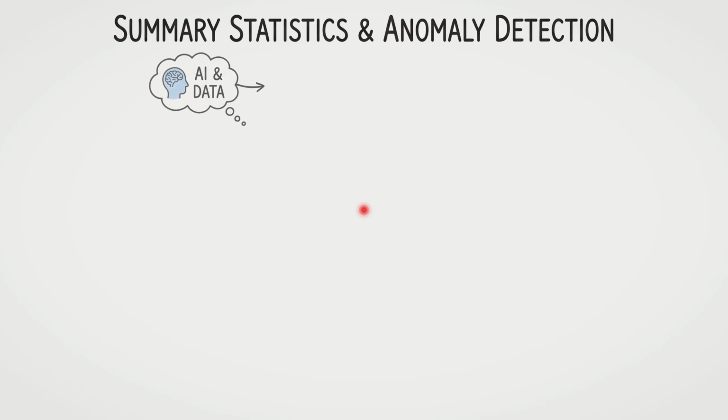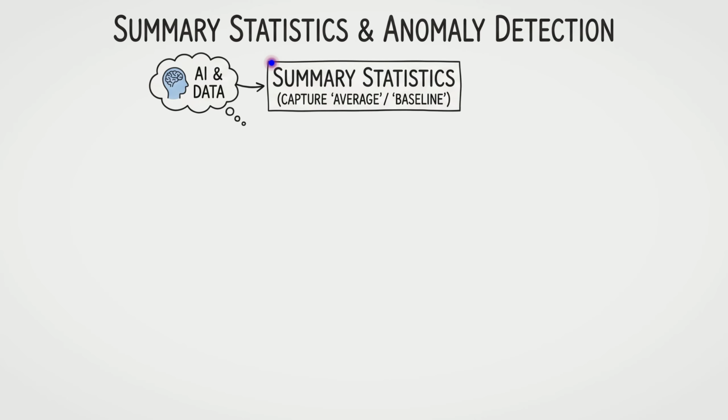In the field of artificial intelligence, systems frequently process millions of individual data points. Since it's impossible to analyze every single point manually, we use summary statistics to capture the overall characteristics, or the baseline average of a data set. This allows an AI system to establish what is considered normal behavior, handling all that data so it can effectively